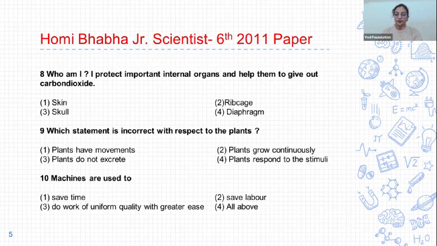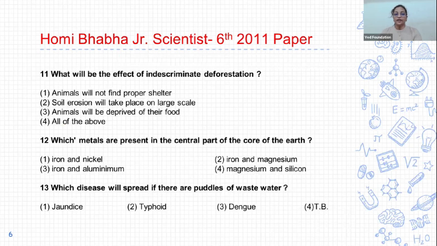10. Machines are used to first save time, second save labor, third do work of uniform quality with greater ease, and fourth all above. Correct answer is all above. 11. What will be the effect of indiscriminate deforestation? Options are animals will not find proper shelter. Second, soil erosion will take place on large scale. Third, animals will be deprived of their food. And fourth, all of the above. And correct answer is all of the above. All are the effect of deforestation.